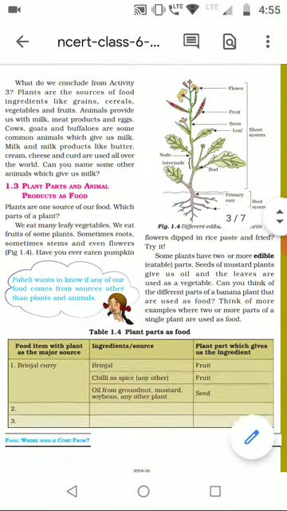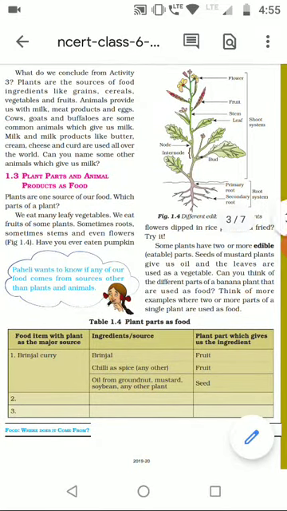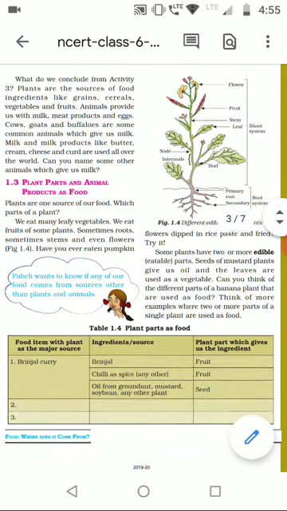We pluck coriander leaves and use them as food, or add them as an ingredient, and we make different food items from it. And from some plants we use roots as food: potatoes, sweet potato, carrot, radish, all these are roots. Ginger is a root. So these are the roots which we use as food.